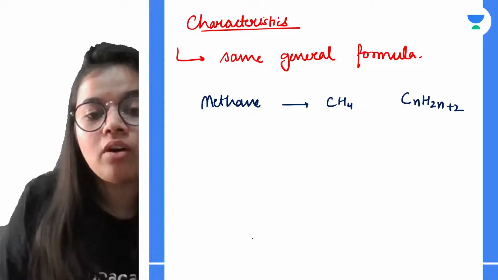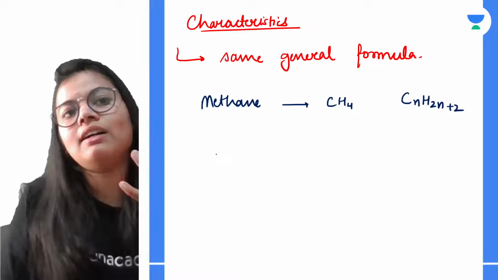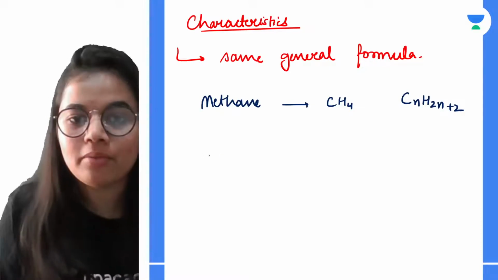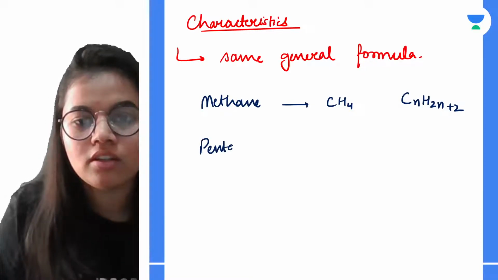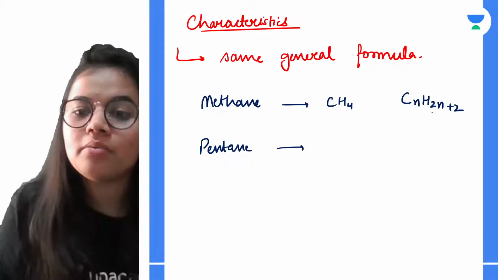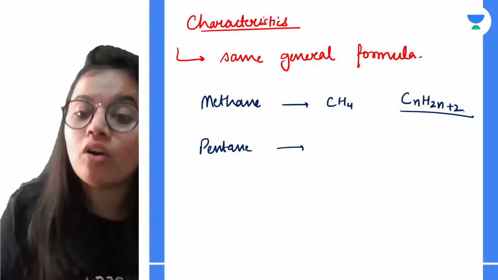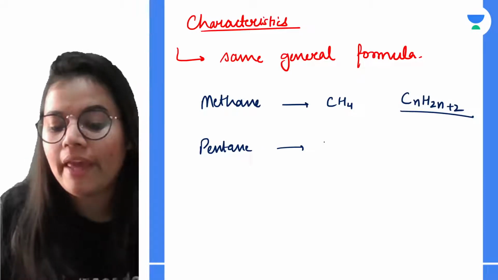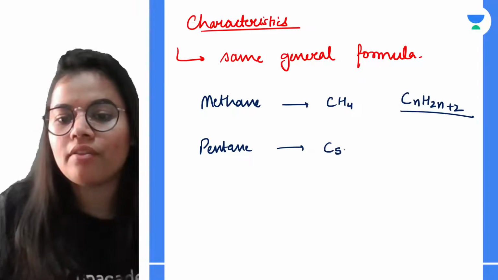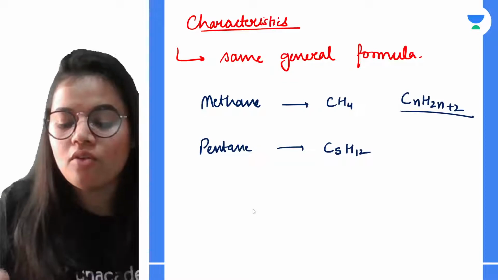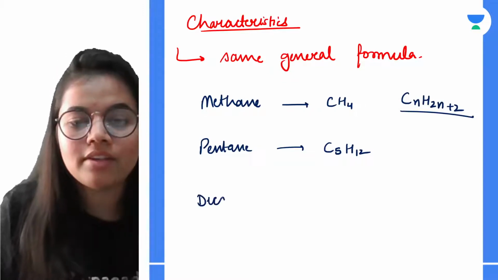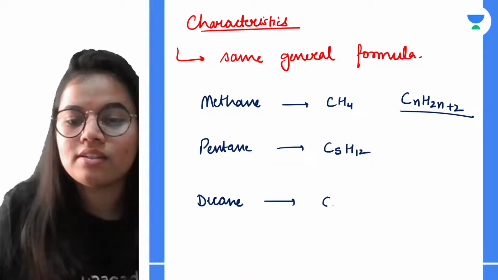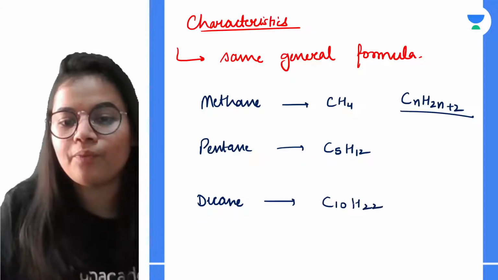Now if I need the molecule with 5 carbon atoms, that is pentane. Pentane will follow the same formula and we will get C5H12. For decane also we will have the same formula and it gives C10H22.